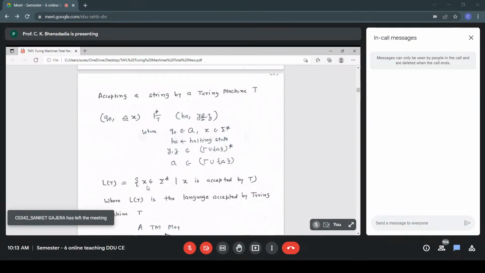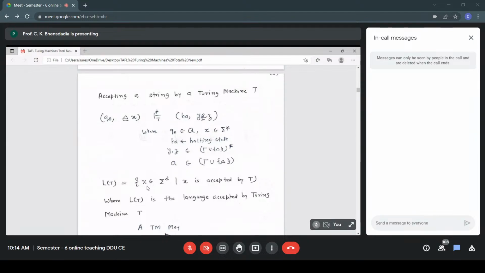And then the requirement for acceptance is that ultimately it has to reach the halting state. So this is a special state. If the TM goes to the HA, then the string gets accepted no matter what the tape content is. So Y A Z could be anything. String Y can be anything, symbol A anything, string Z anything. Whatever the content may be, if it goes to the halting state, the string gets accepted.